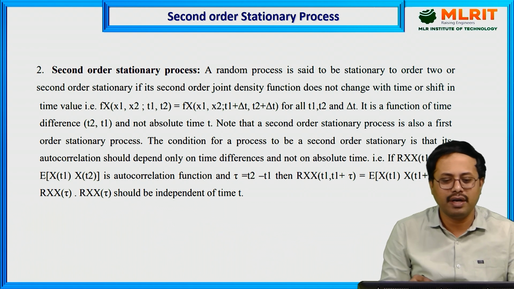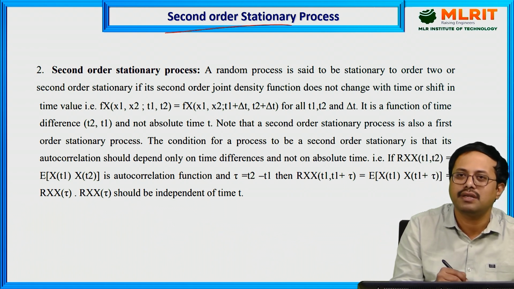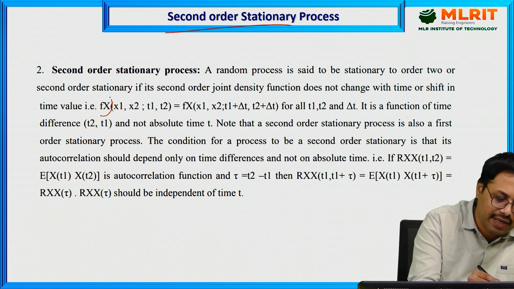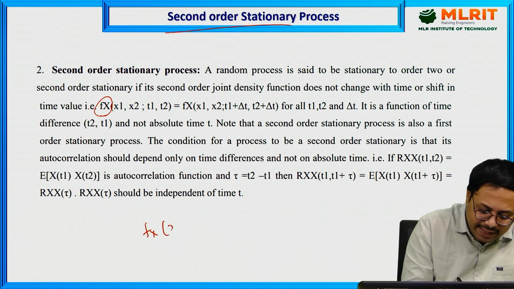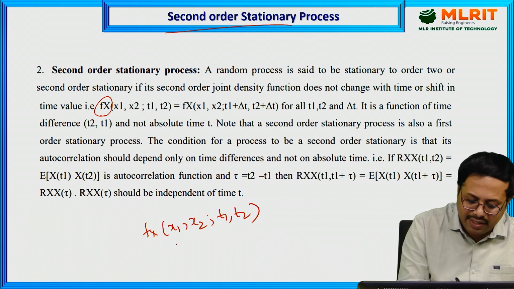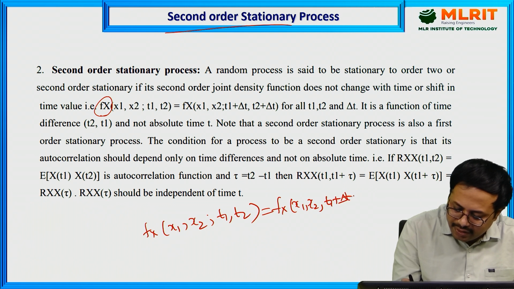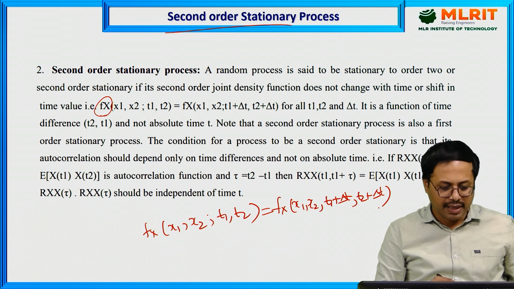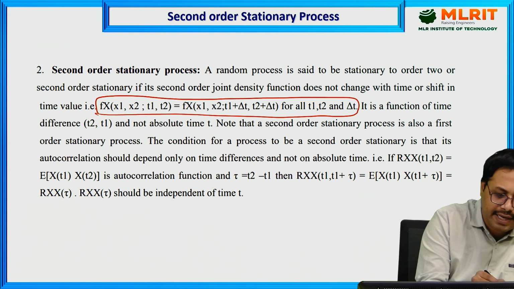Now next, the second order stationary process. Second order means the stationary process depends on the density function, so you have to get the second order density function, f_X of x1, x2; t1, t2. Whatever it is, it must not change. That means f_X of x1, x2; t1 with some delay, t2 with some delay. That is the definition of a second order stationary process.